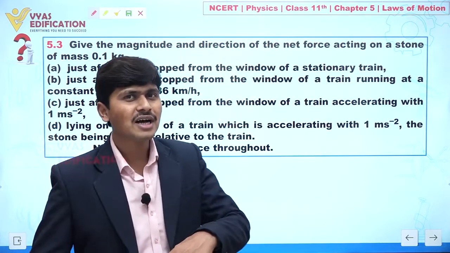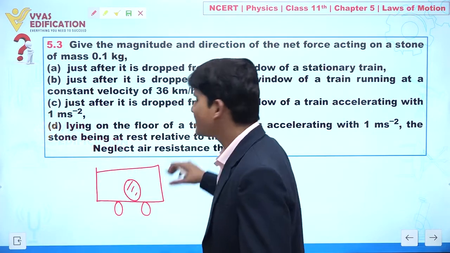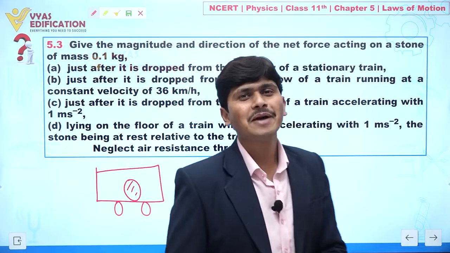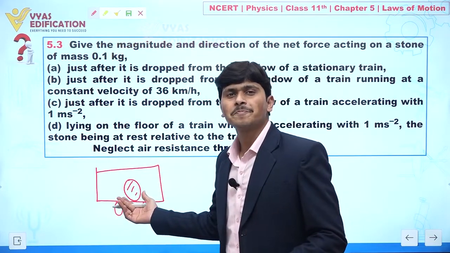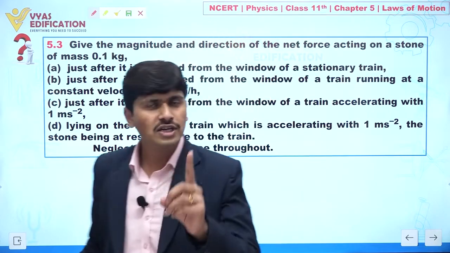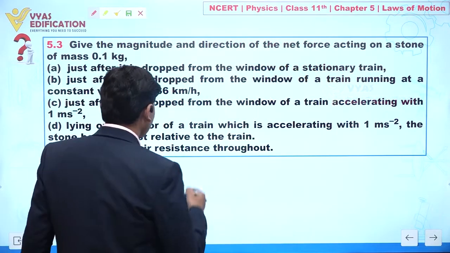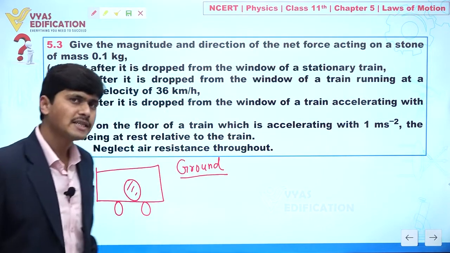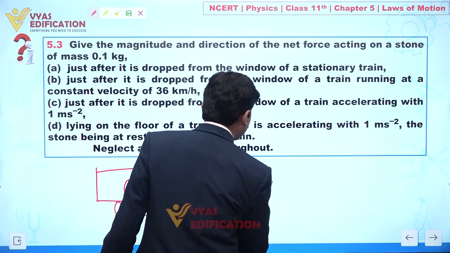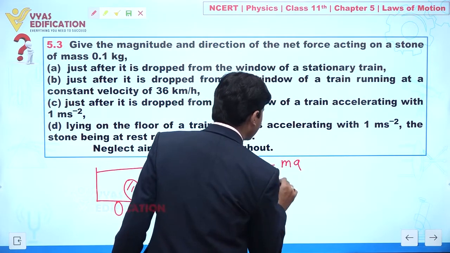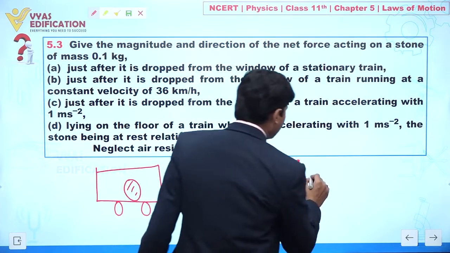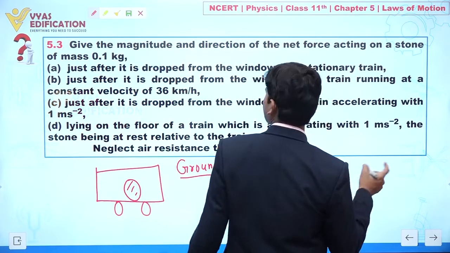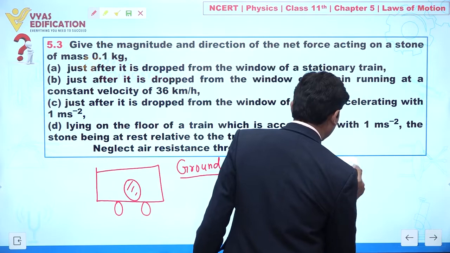Clear? And let's suppose I am an observer inside this train. It means if I observe this stone in the non-inertial frame, I can say that the net force acting on this stone is 0. Clear? So it depends on the frame of reference. If we talk about the inertial frame, or if we observe from the ground, the net force acting on this stone is mass into acceleration, 0.1, and because the acceleration of the train is 1 meter per second square, this is equal to 0.1 Newton.